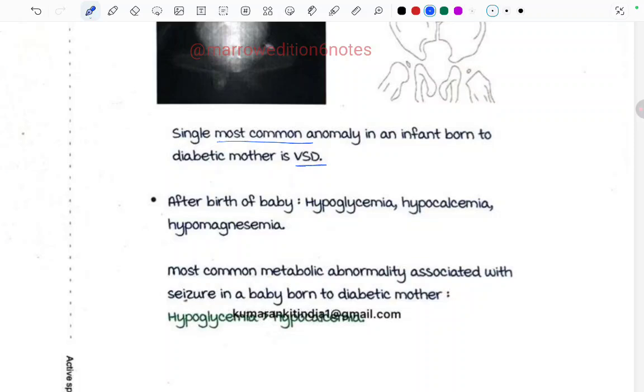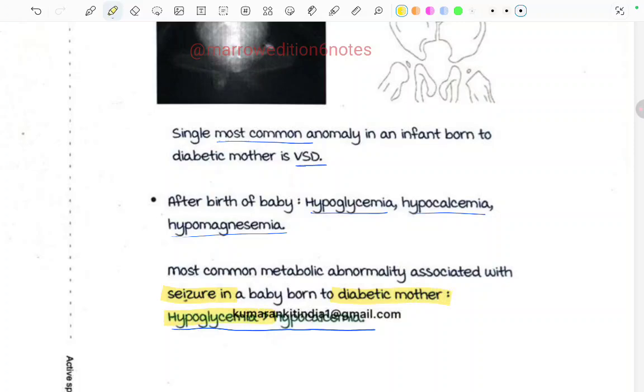After birth of the baby, there will be hypoglycemia, hypocalcemia, and hypomagnesemia. Most common metabolic abnormality associated with seizure in a baby born to a diabetic mother is hypoglycemia, then hypocalcemia. So, if seizure is occurring in a baby born to a diabetic mother, why is it the most common cause? Hypoglycemia is more common than hypocalcemia.